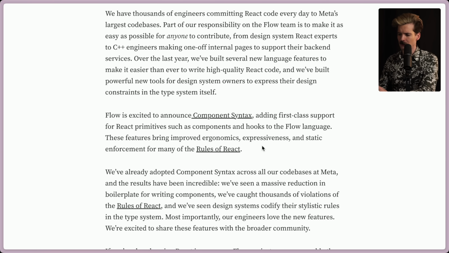And what I'm excited about with this is they're not necessarily going to force us all to deeply understand these rules, but they can encode them in things like linters and things like the language and things like the compiler so that we can get better at React through what they've learned shipping React at insane scales at Facebook.